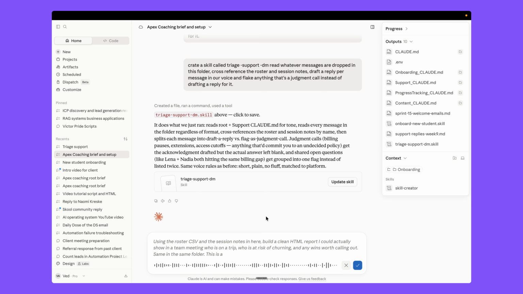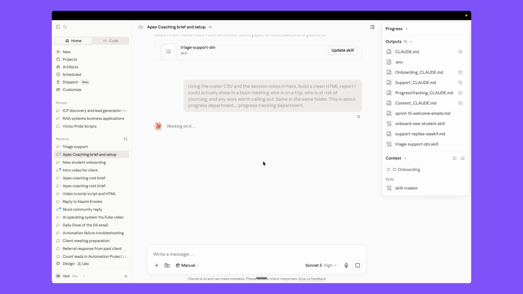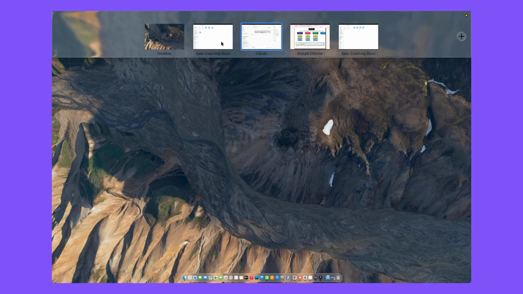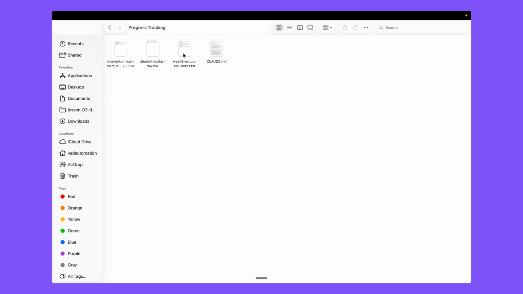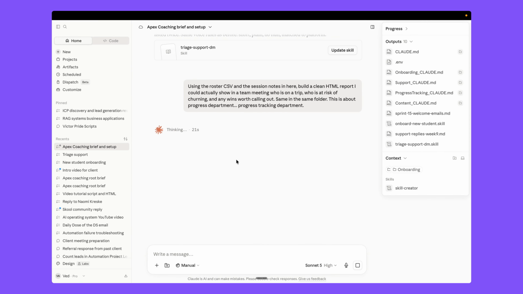This is about the progress tracking department, right? So this time we want to create an HTML file that we can show in our meeting about how each student is working and where they are, and we also take reference from our weekly call notes. Okay, so it's writing or creating an HTML report for us, so we can present it in our team meeting and discuss with our team. So let's wait for it.